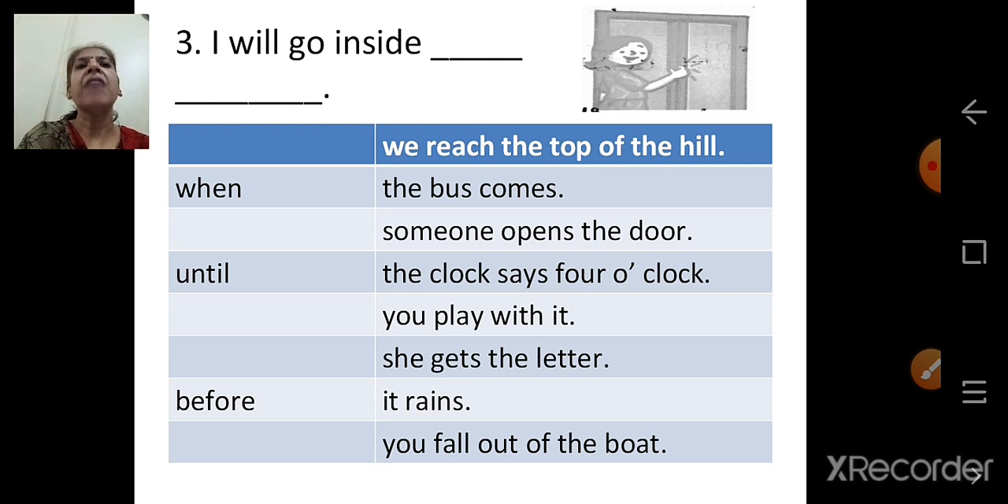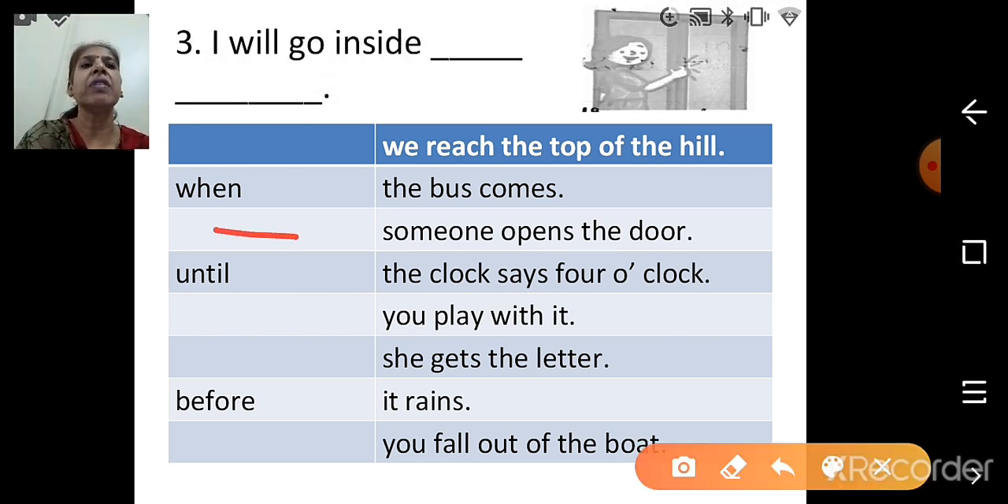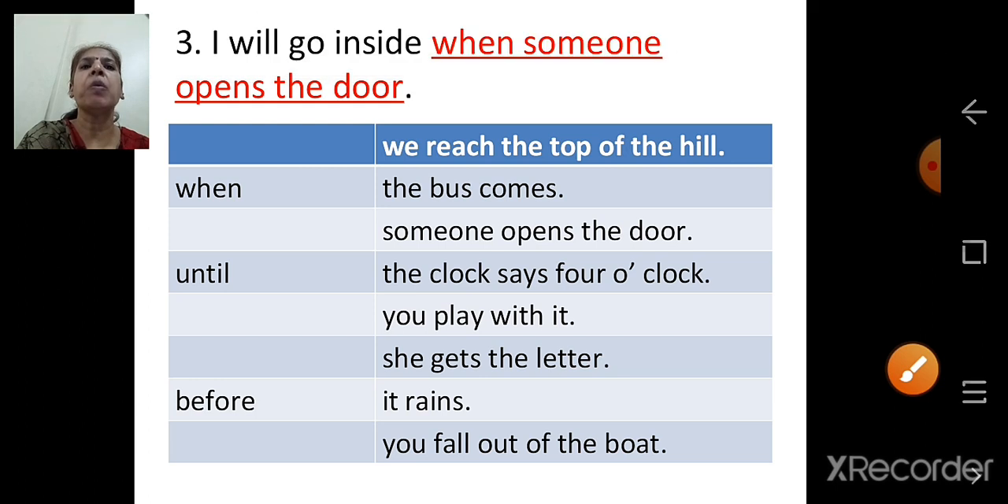Next one. I will go inside, dash. Look at the picture. The door is closed, so she is waiting at the door. The answer is I will go inside when someone opens the door. So from the table we have to choose the words.